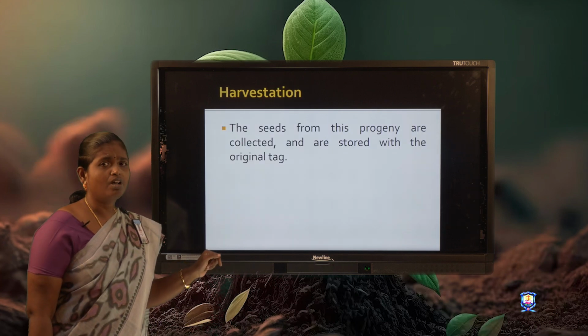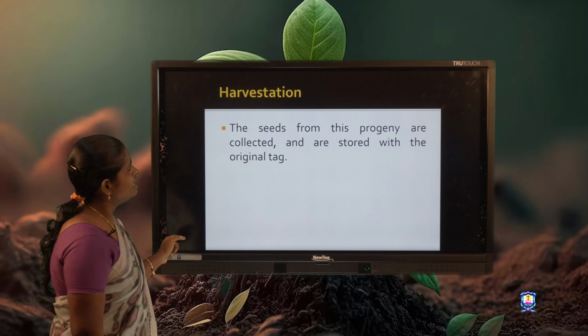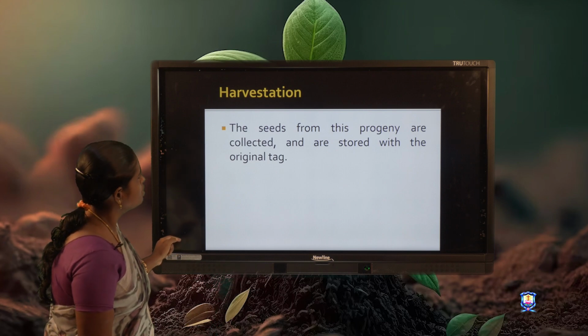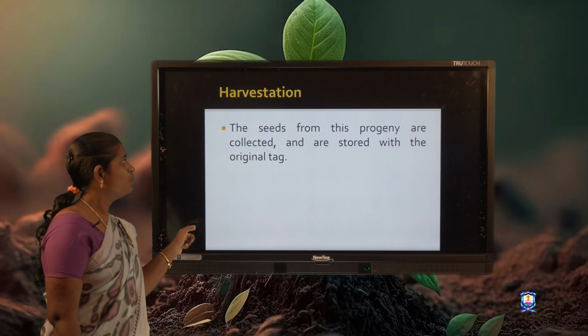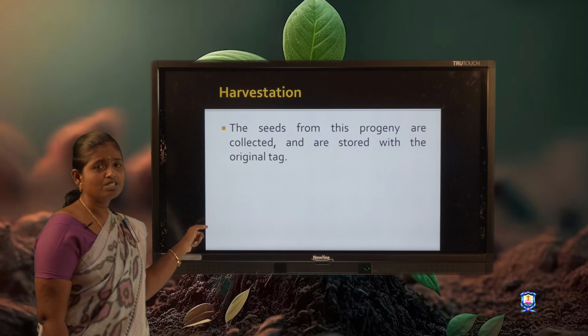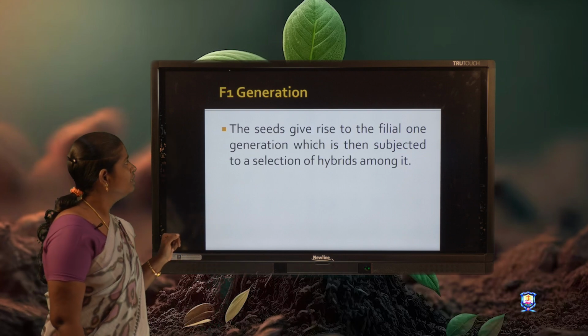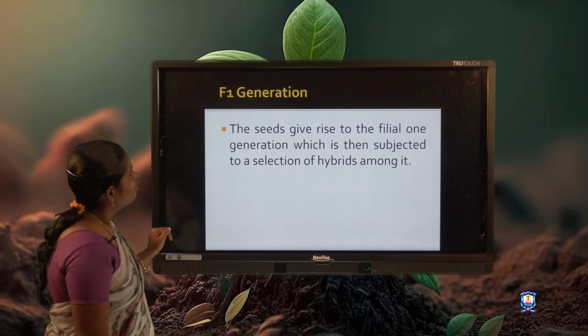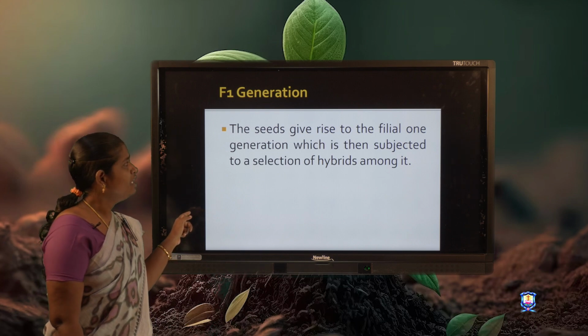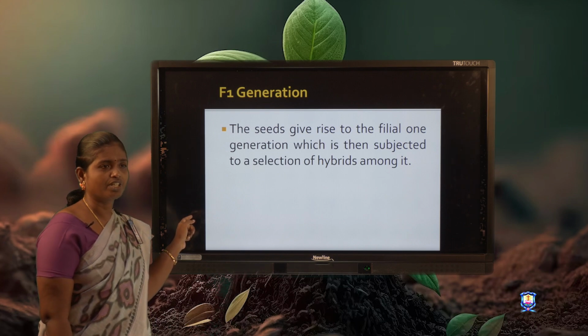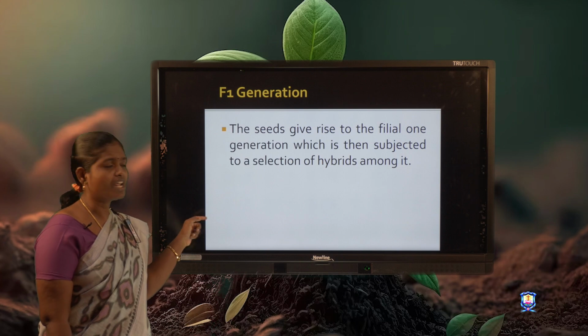Then the next step is harvesting. The seeds from this progeny are collected and stored with the original tag. This is known as harvesting. Then the next one is raising the F1 generation. The seeds give rise to the first filial generation, which is then subjected to selection. That is known as the F1 generation.